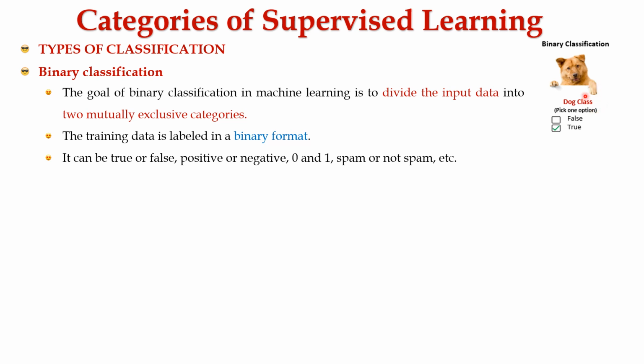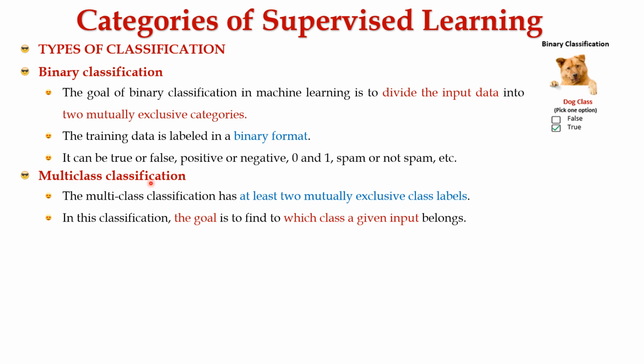The ML model has to classify the image based on the binary labels. Here we have two labels, where true indicates it is a dog and the label false indicates it is not a dog. Since the given image is classified as dog, the true option is selected and it is being opted here.